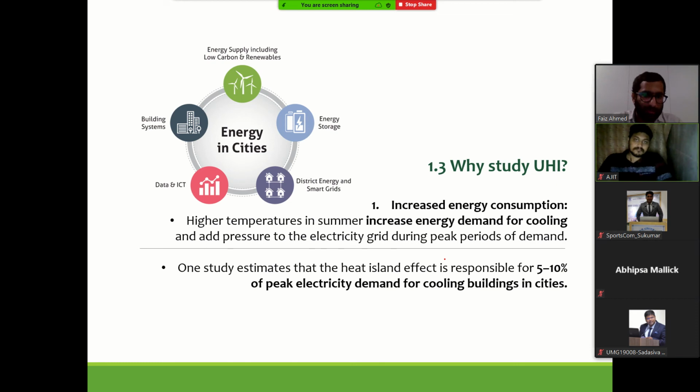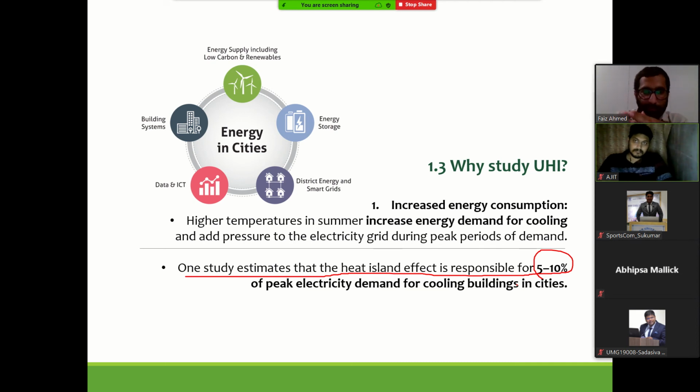Okay, so there are studies done. One study estimates that the heat island is responsible for 5 to 10% of the total peak energy that is used for cooling demand. Okay, so this is one way it impacts.